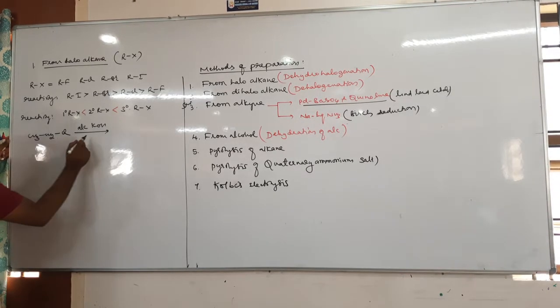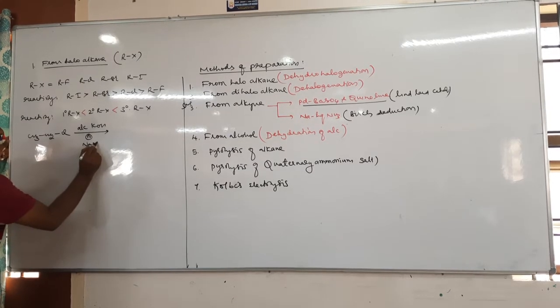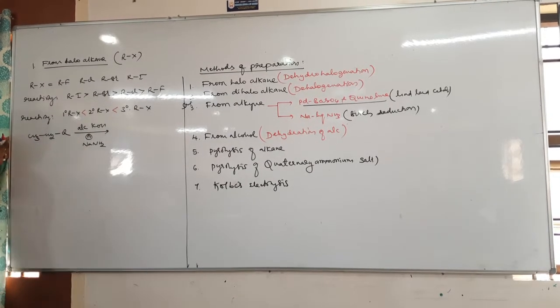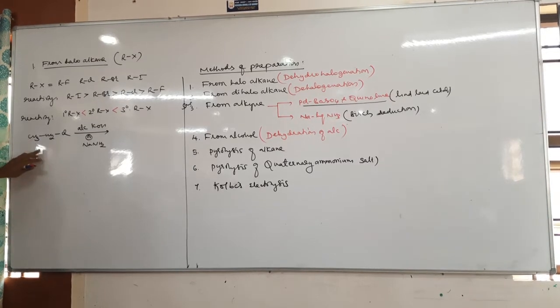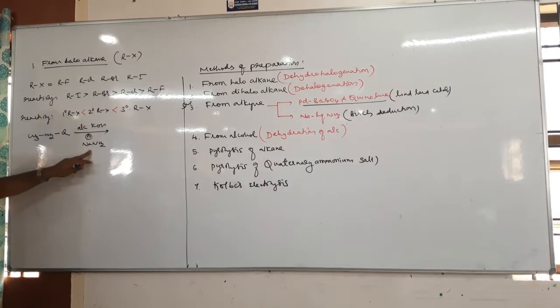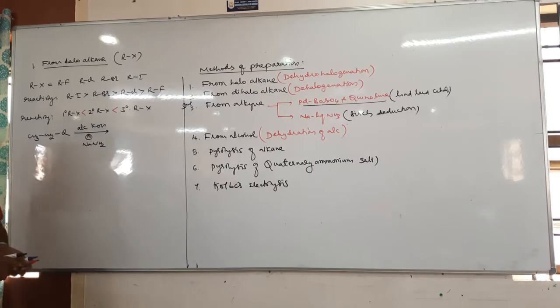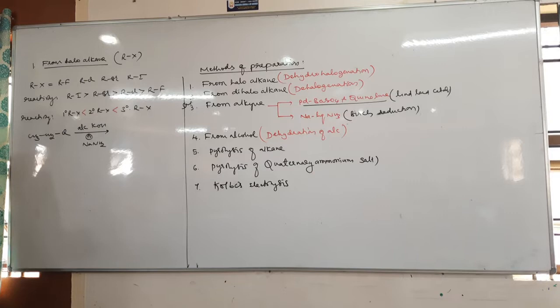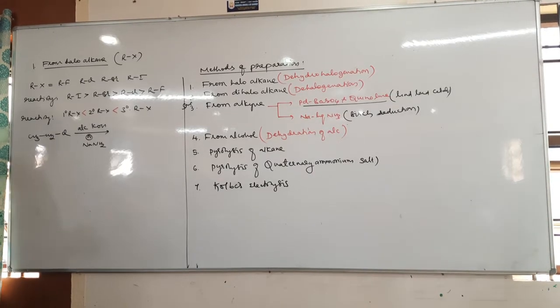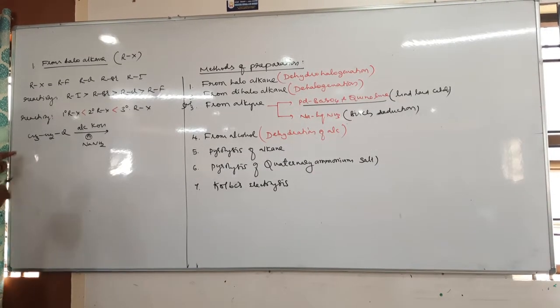Or in place of alcoholic KOH, we can even use soda amide, NaNH2. Therefore haloalkanes heated with alcoholic KOH or soda amide form the corresponding alkenes. This reaction is called what? Dehydrohalogenation.